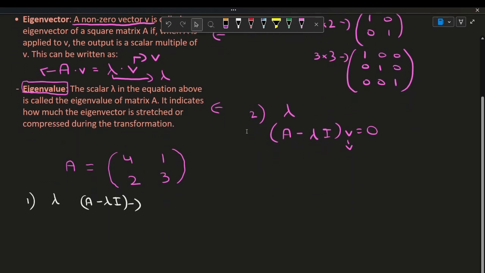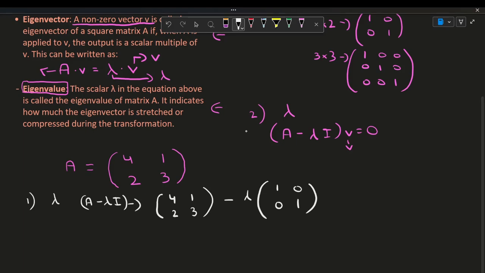So A minus lambda I is 4, 2, 1, 3 minus lambda, which is still unknown, and I is just 1, 0, 0, and 1. So now we have this equation. Let's expand it by multiplying this lambda to all terms and then subtracting the 2. We'd get 4 minus lambda, 1, 2, and then 3 minus lambda. So that is how we find A minus lambda I.